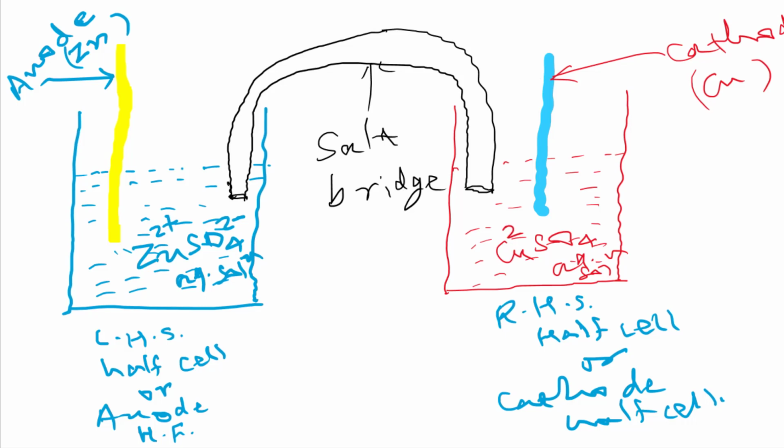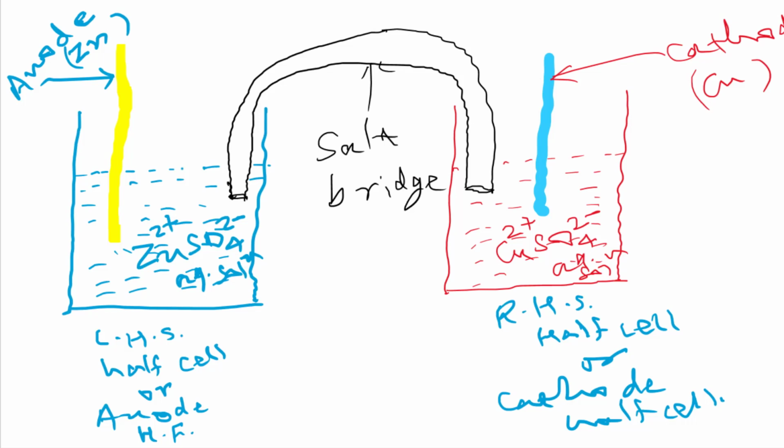Okay, and this is also ionized into two types of ions, cupric ion and sulfate ion, in aqueous solution. Make sure these metal rods are dipped in the solution, and the tube's mouths should also be dipped in the solution in both half cells. If the mouth of this tube is not dipped in the solution, then this cell will not work, and it is an incomplete circuit. So make sure this is there.